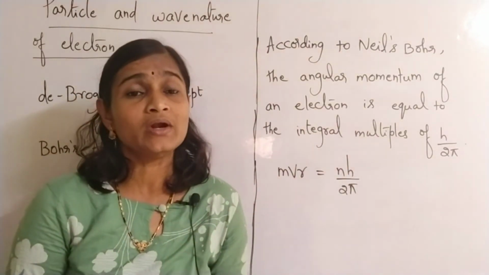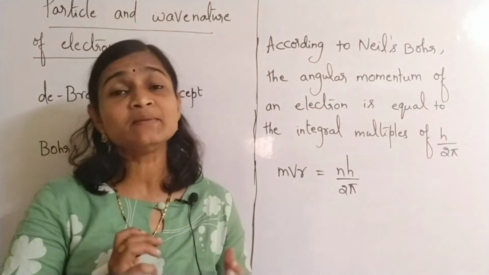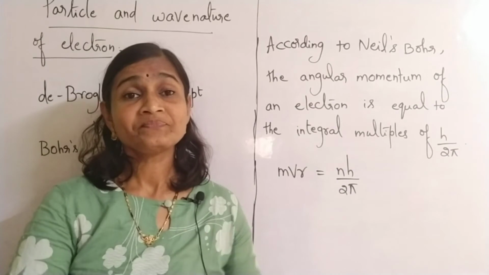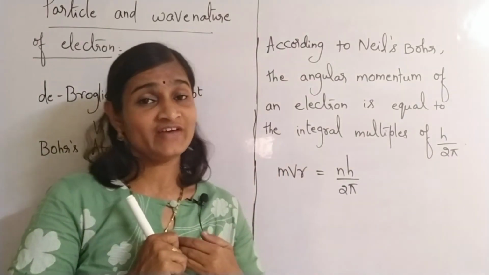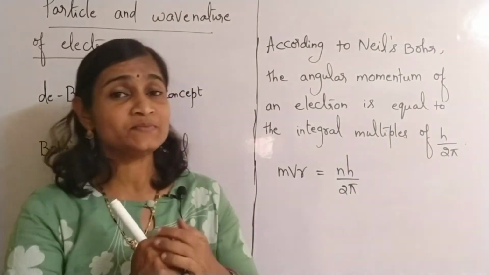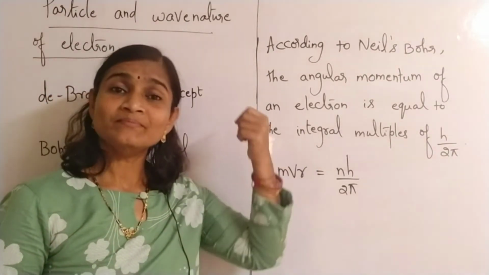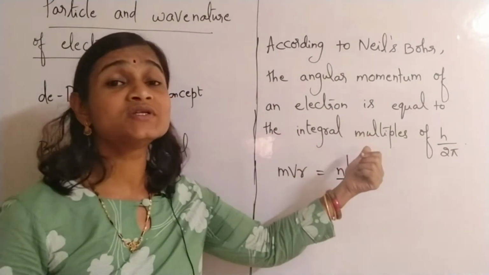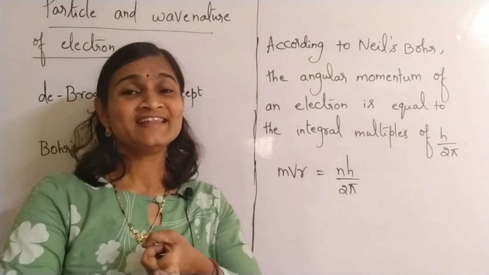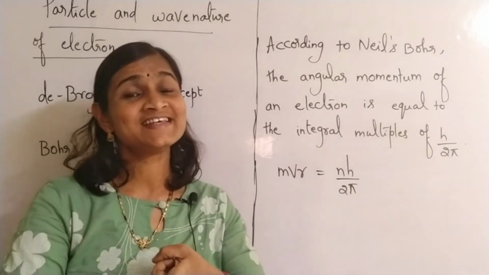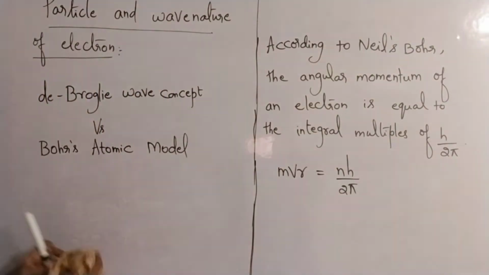Now, with the concept of the dual nature of the electron proposed by Louis de Broglie, we can prove this also. That's why de Broglie's concept and Bohr's atomic model are in agreement with each other, and what they told is absolutely correct.